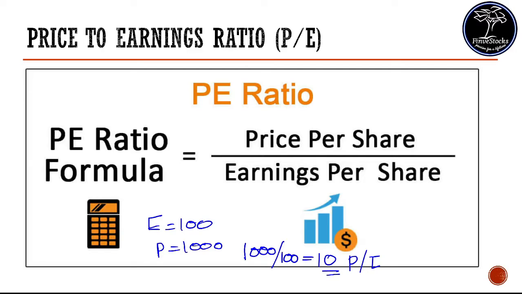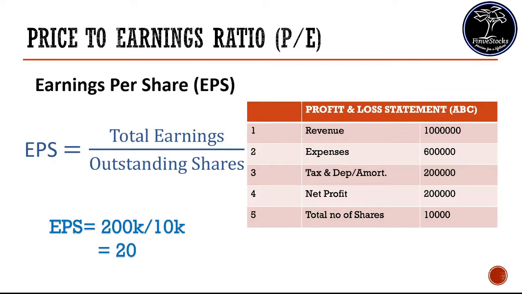Next comes earning per share, EPS. By definition, earning per share is total earnings divided by outstanding shares. So how to calculate this? This can be calculated from the profit and loss statement.